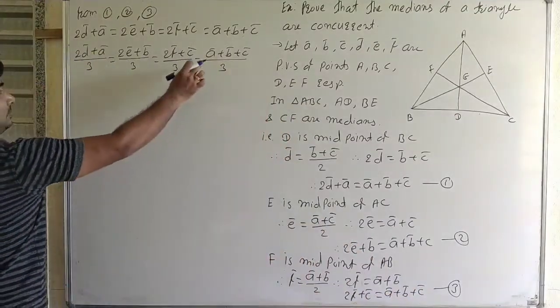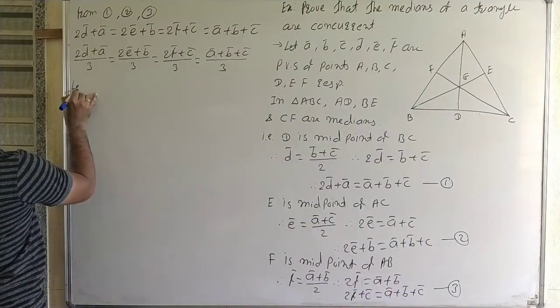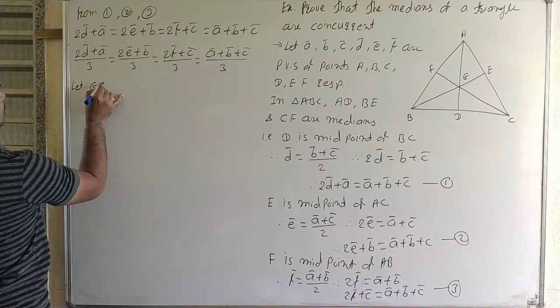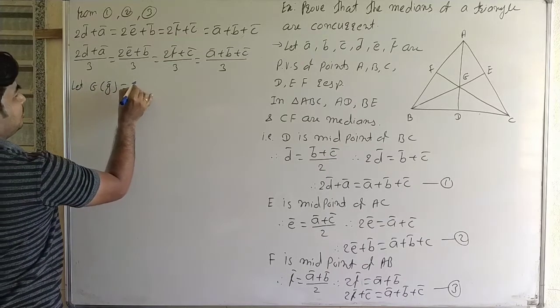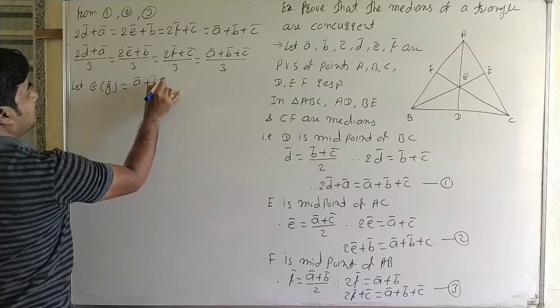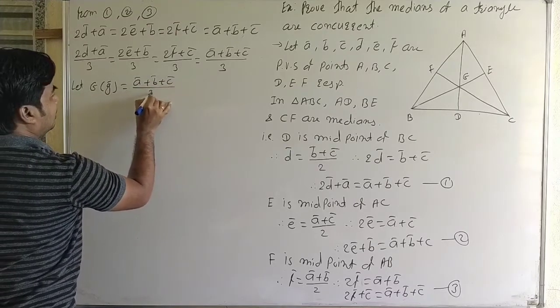Now let G be the point with position vector G bar equal to A bar plus B bar plus C bar upon 3.